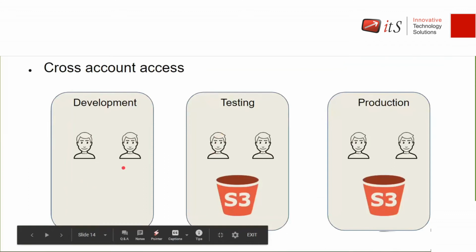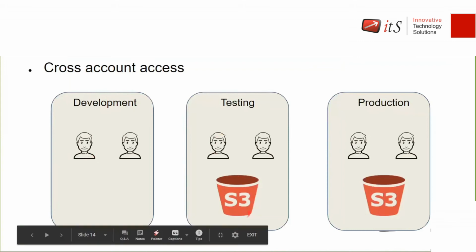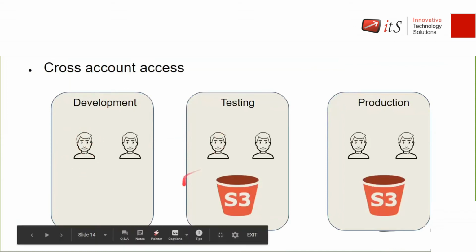But in the case when a user from the development account wants to access this bucket, these are two different root accounts. The resource is in the testing account and the user is in the development account. My IAM user from the development account wants to access the bucket which is in the testing account. That time it cannot be managed by a single policy.